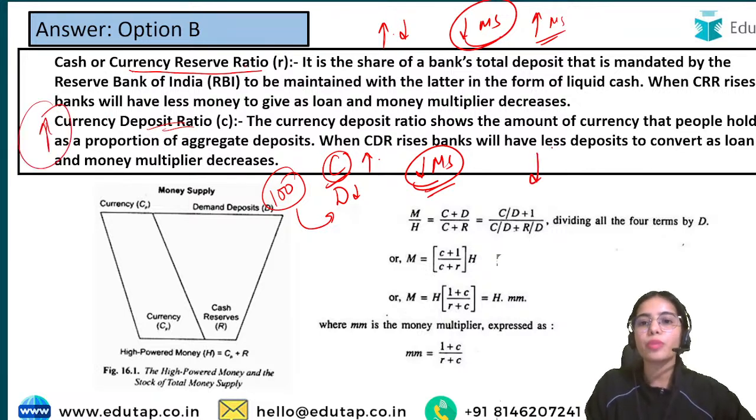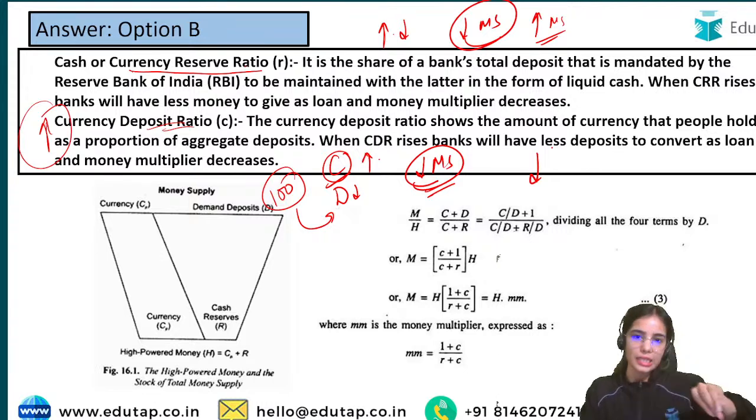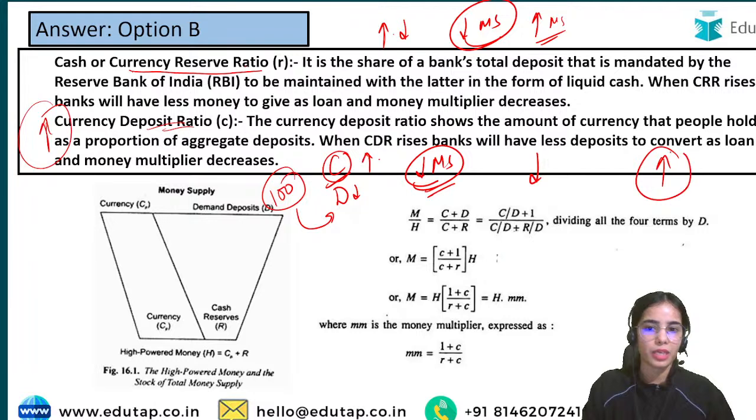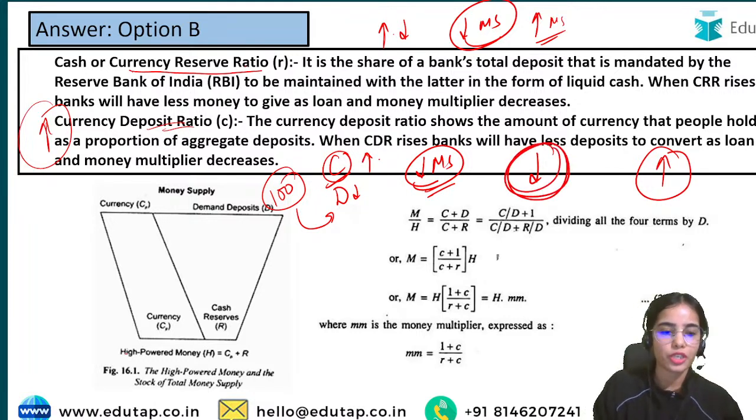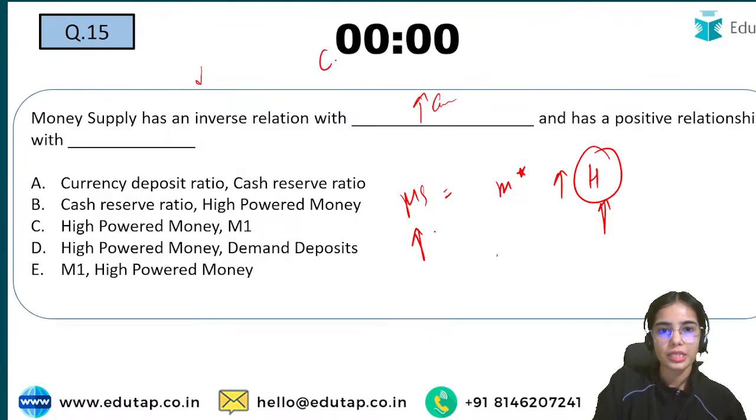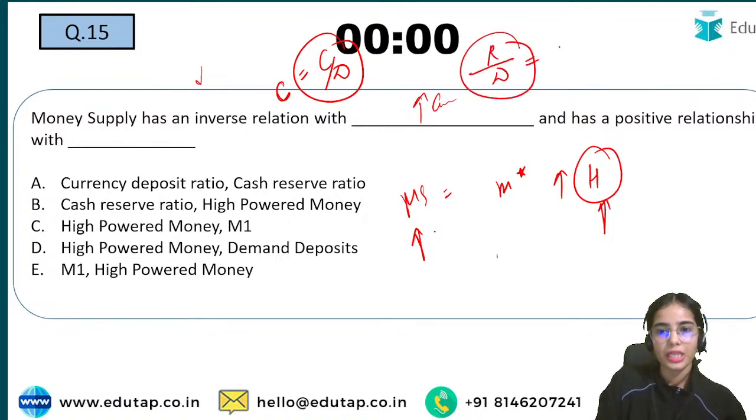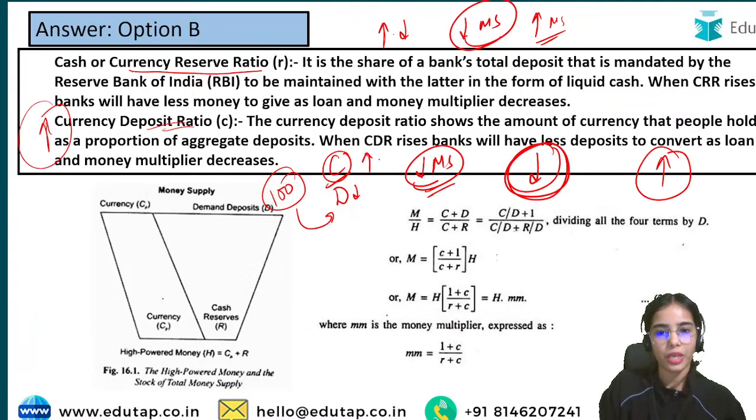If the currency to deposit ratio is low, that means you are keeping less currency, you are depositing more. That means banks have more money to create the money supply. So the currency deposit ratio is denoted by small c, and the reserve ratio, that is the reserves as a percentage of deposits, is R. Both of them have an inverse relationship with the money supply.